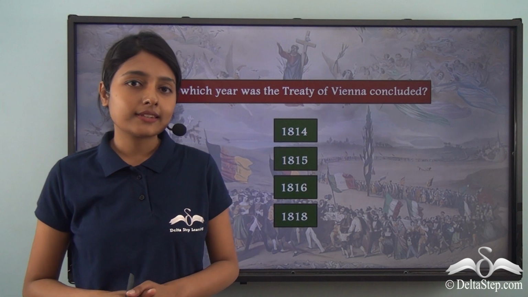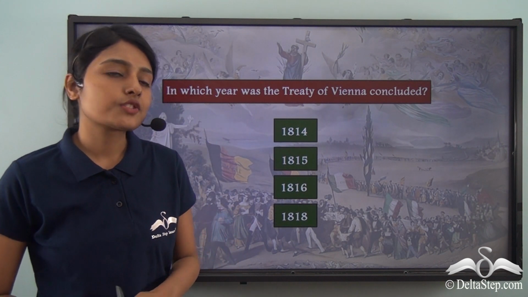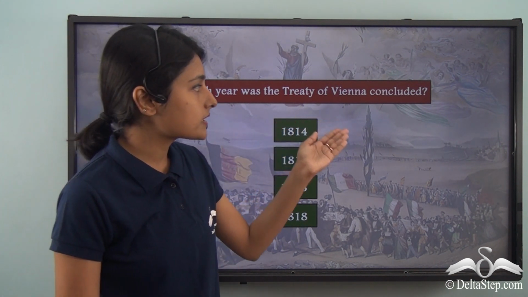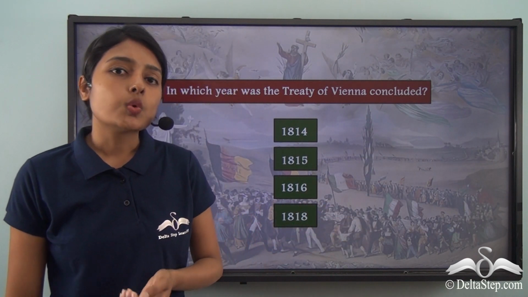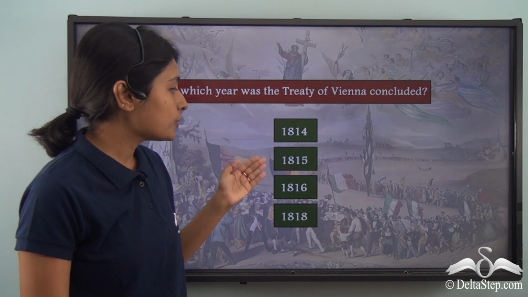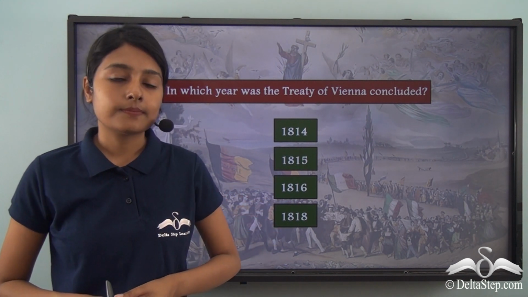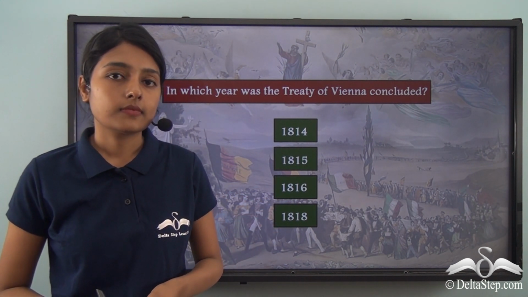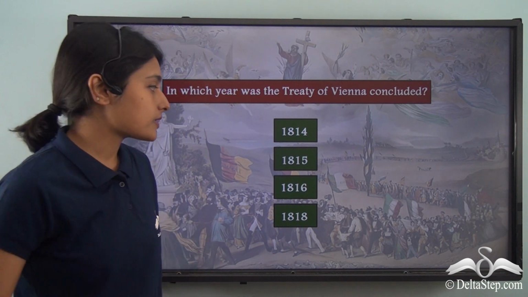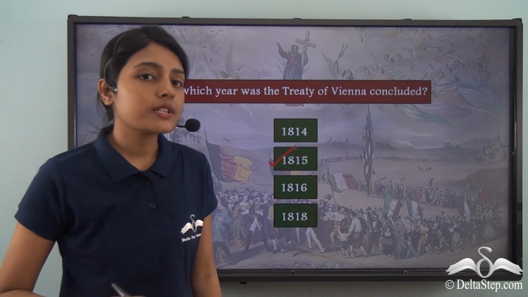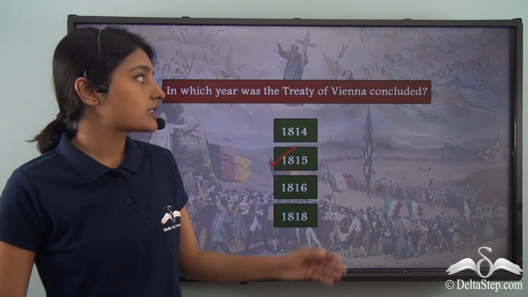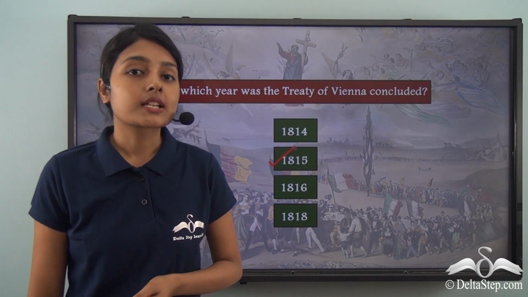Before proceeding with this lesson, let me ask you a question. In which year was the Treaty of Vienna concluded? Was it concluded in 1814, 1815, 1816 or in 1818? Well, the correct answer is 1815. It was after the defeat of Napoleon that the Treaty of Vienna was concluded.